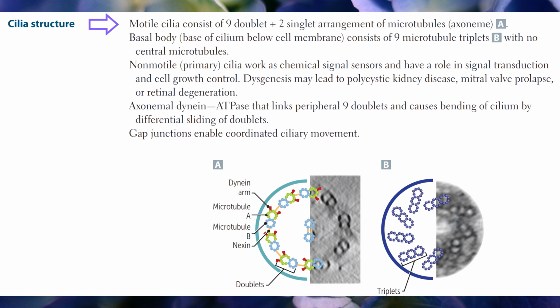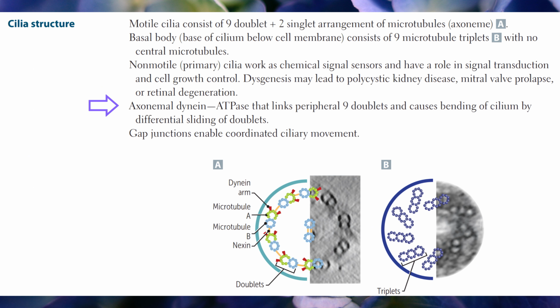Cilia structure. Motile cilia consist of a 9 doublets plus 2 singlets arrangement of microtubules. This microtubule-based cytoskeleton is also called the axoneme. The basal body is the base of the cilium below the cell membrane. It consists of 9 microtubule triplets with no central microtubules. Non-motile primary cilia work as chemical signal sensors and have a role in signal transduction and cell growth control. Dysgenesis may lead to polycystic kidney disease, mitral valve prolapse, or retinal degeneration.